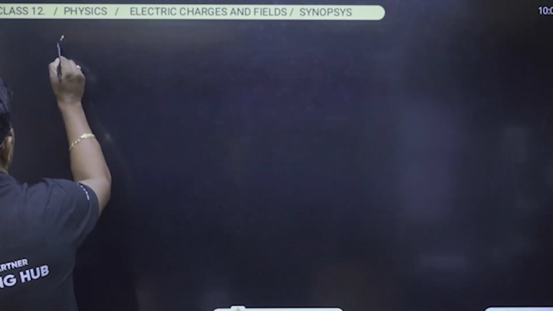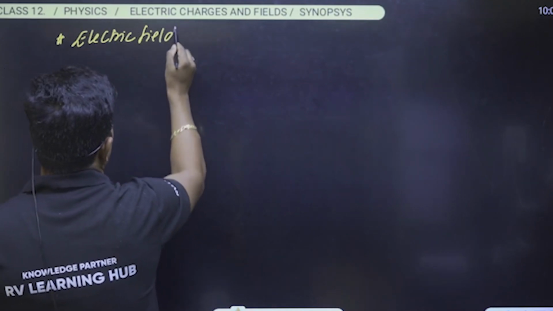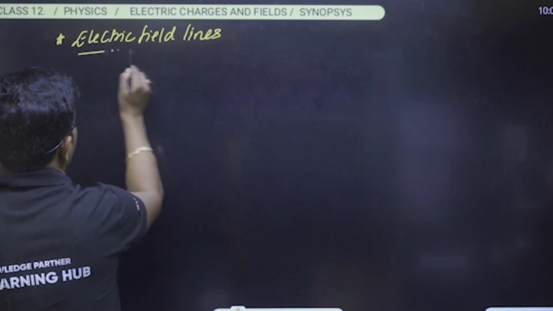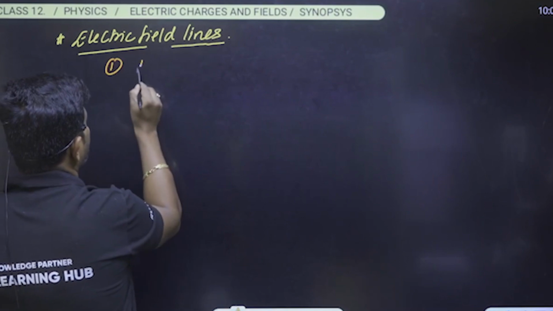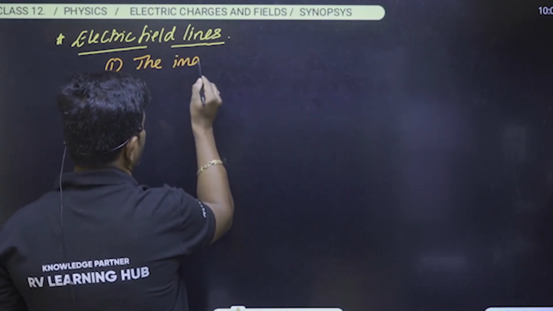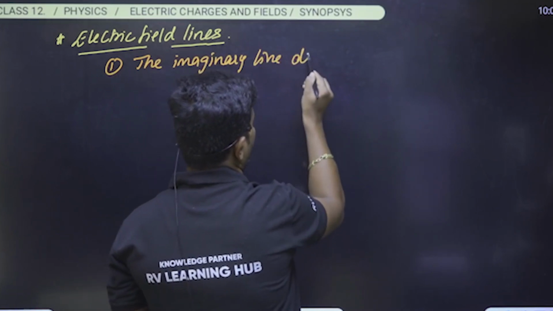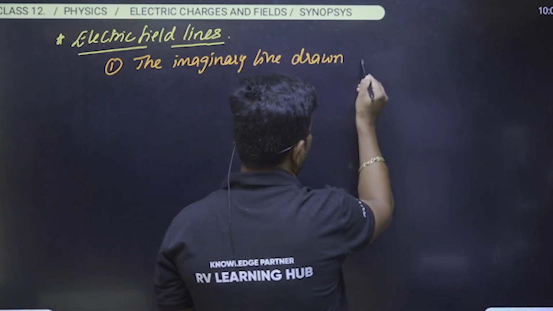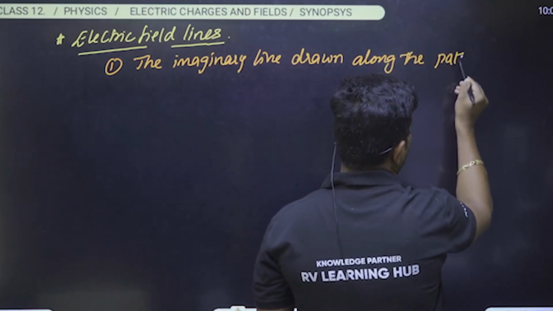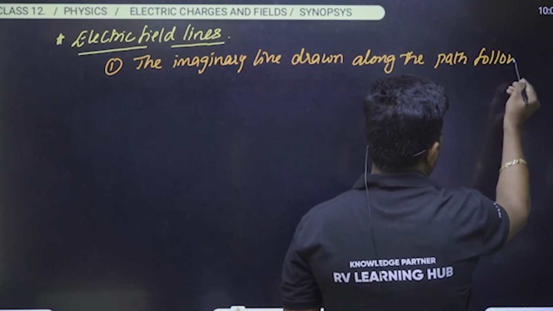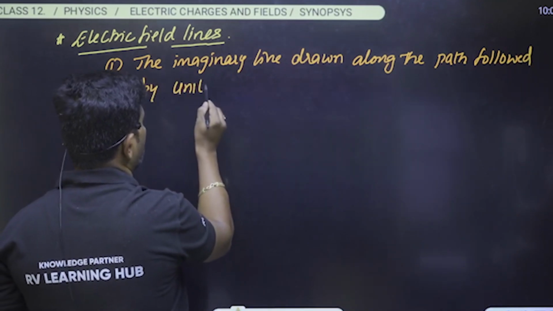Later we have to understand what are electric field lines. See here, the first point is that it is an imaginary line drawn along the path followed by the unit positive charge.